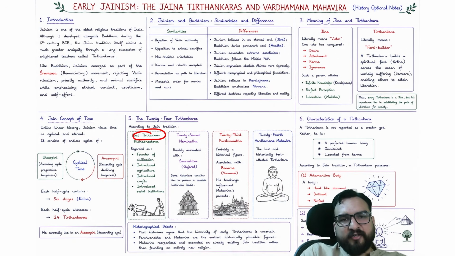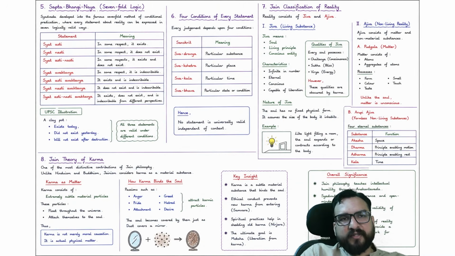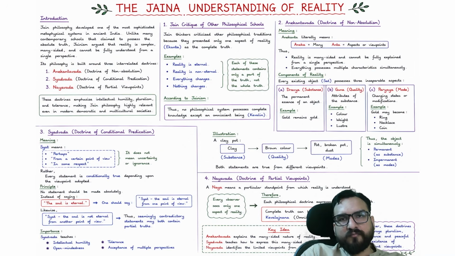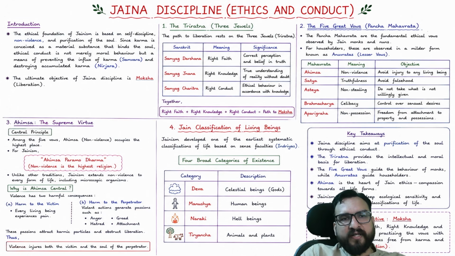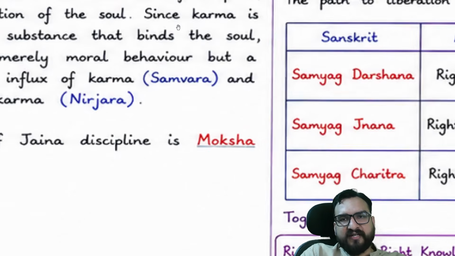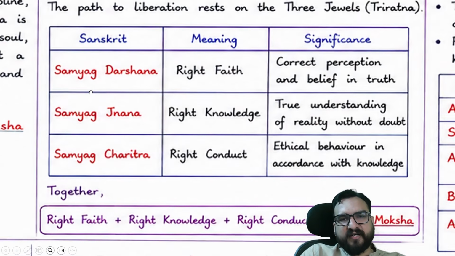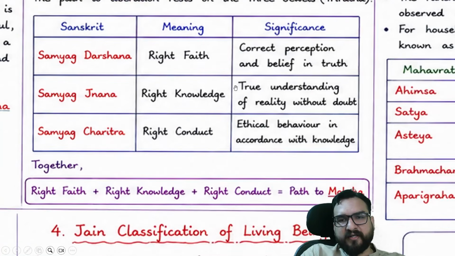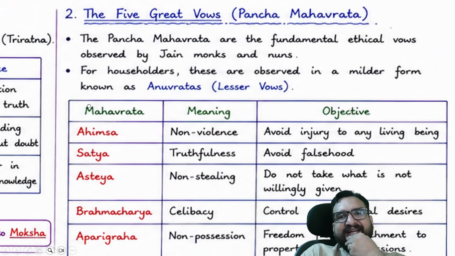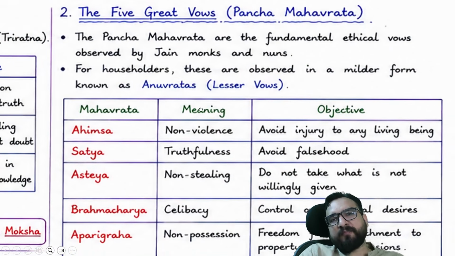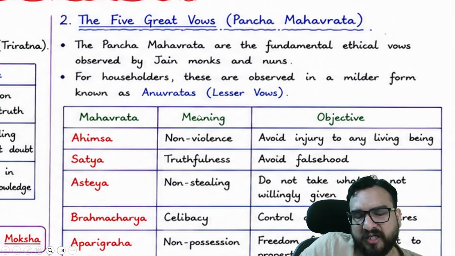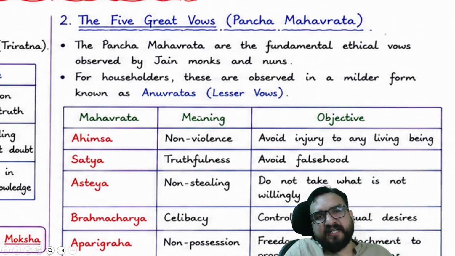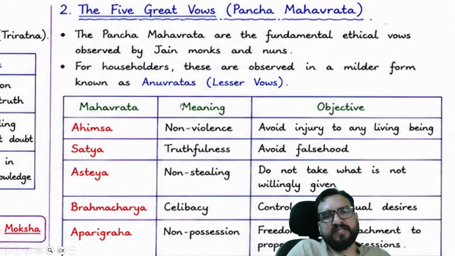Next thing let me tell you about is, just wait. All right, so over here you come. Three Ratnas I have told you, right? Samyak Darshan, Samyak Gyan, Samyak Charitra. You can read it over here again. Okay. Five great vows they talk about. Panch Mahavrat. Likewise, in Buddhism, I have told you five precepts for the lay followers, and 10 precepts for the monks and the nuns.